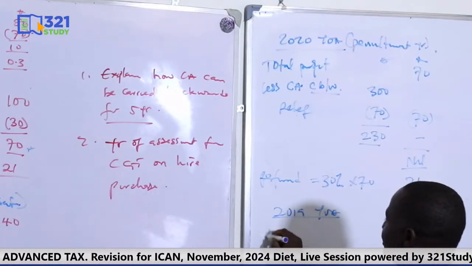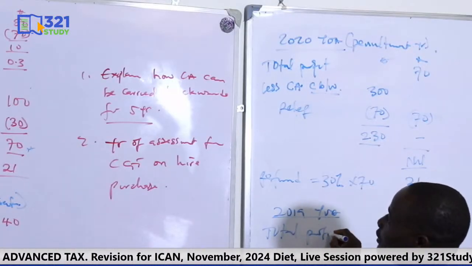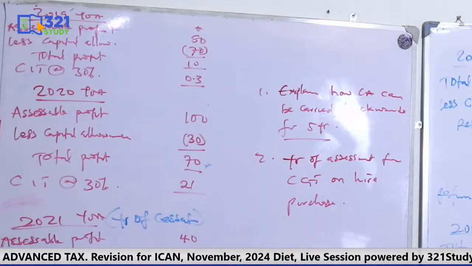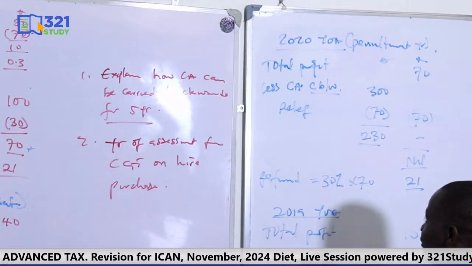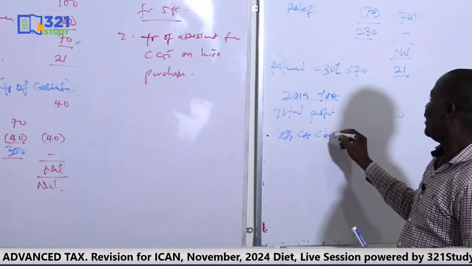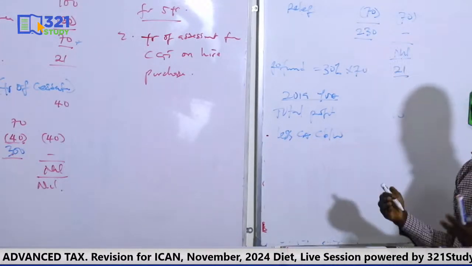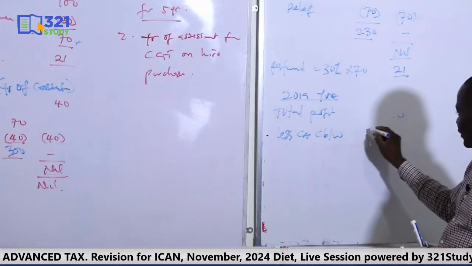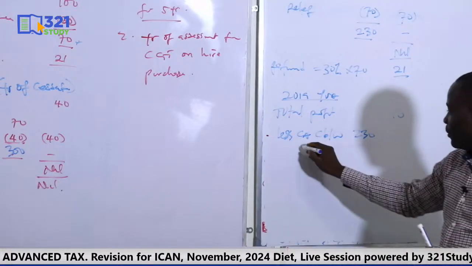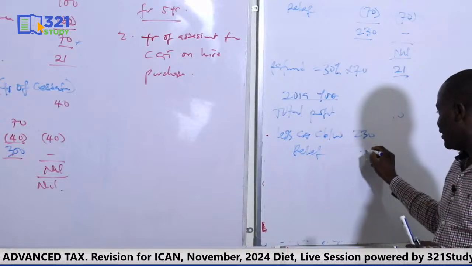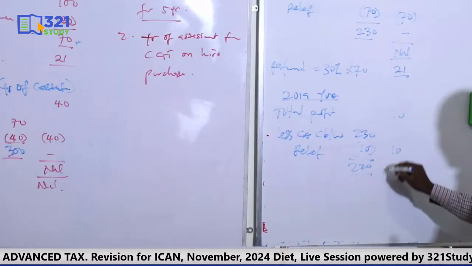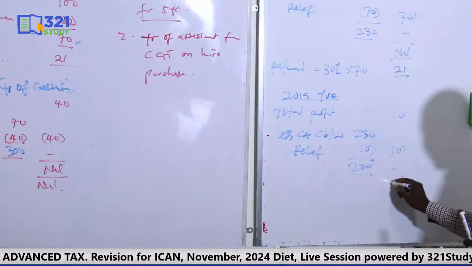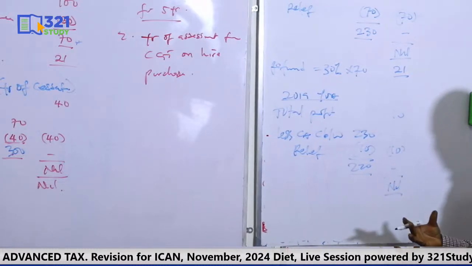In 2019, the total profit is 10? 10, yes. So what can I relieve here? Less capital allowance. I have 230, but I can only relieve 10. So the amount is 230, but the relief will be 10. So it means I will have 220 left. So I will take 10 here, and my total will be nil. That means all the tax I have paid in this year should be refunded back to me. So what is my refund?